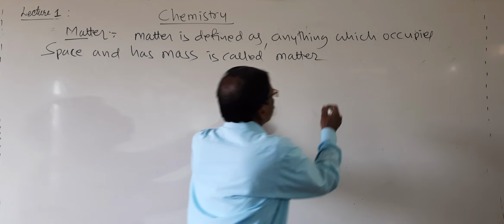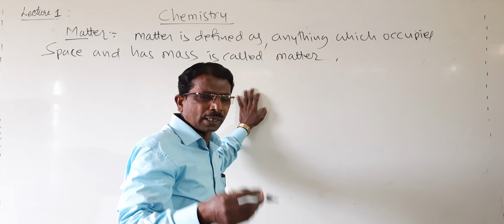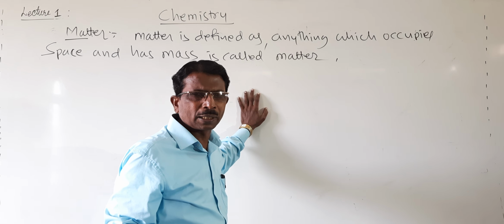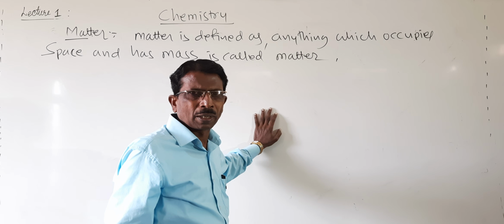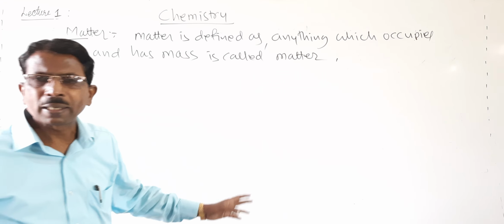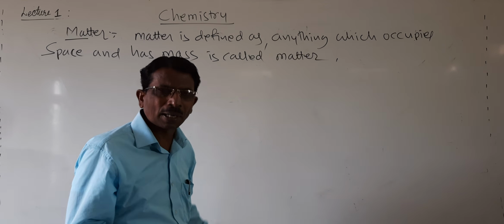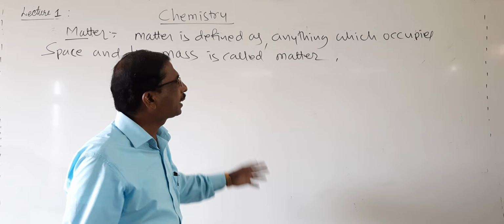For example, this pen is also matter. Whatever we use daily, so many things, all those are matter. You may call metals, salt, air, water, all these matters. Water is also a matter.